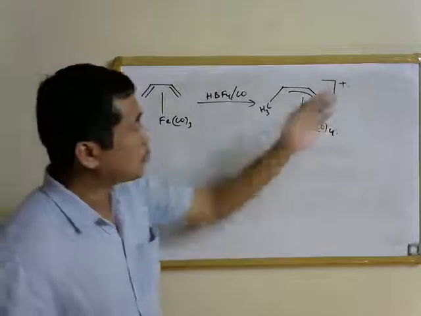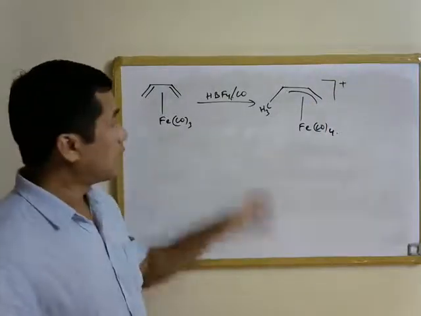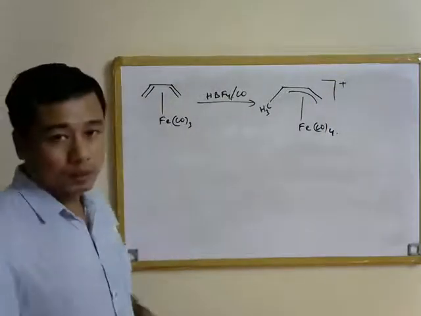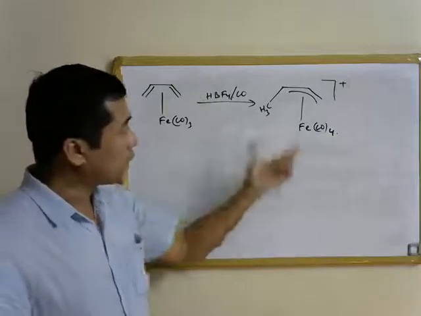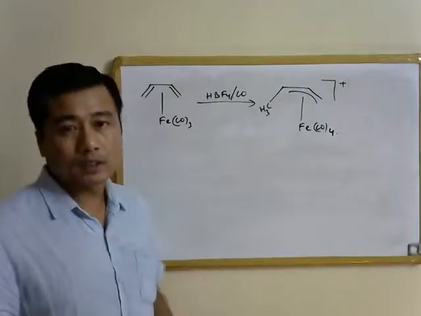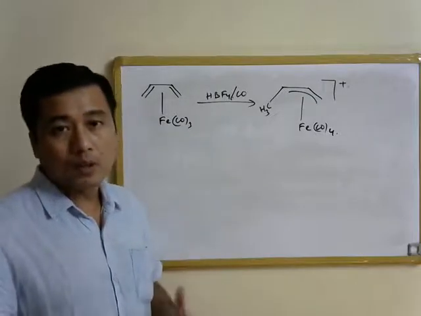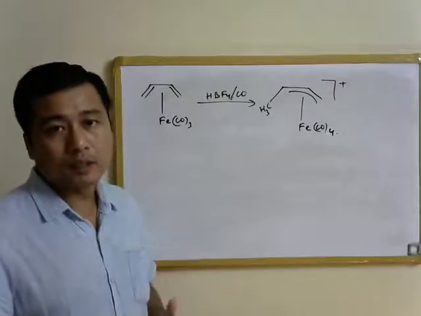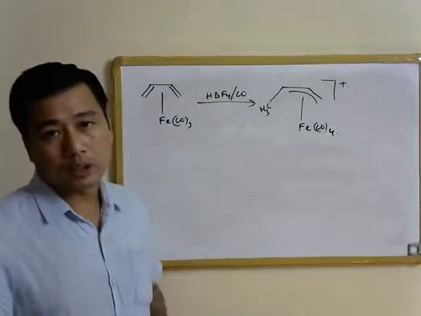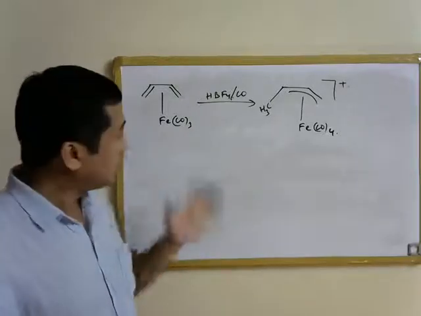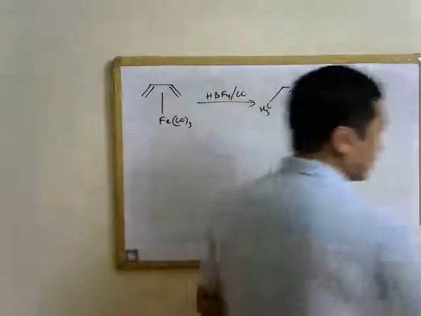And also there is a positive charge because the proton is added to one of the terminal carbon atoms, and that is why the molecule becomes a 16 valence electron species. In order to produce a stable 18 valence electron species, another 2 electron donor is required.